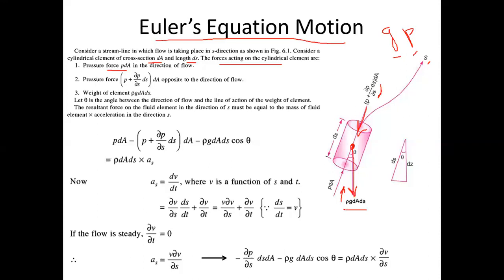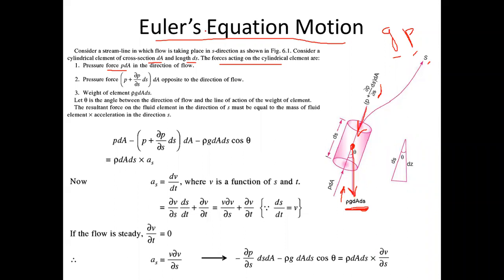Can anyone suggest how this is the weight of the fluid? How can you say this is the weight of the fluid? Can anyone explain? Using the previous concepts, can you tell that rho into g into dA into ds is the weight? Can anyone explain this? No answers?